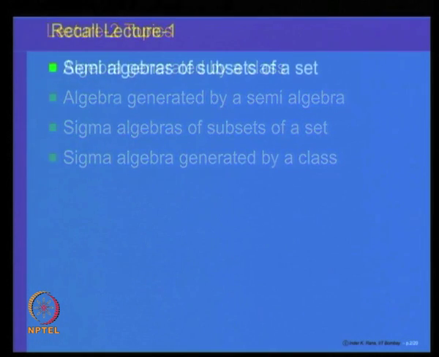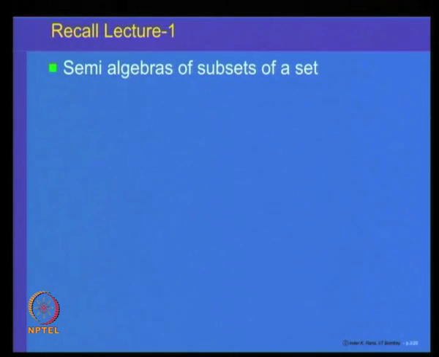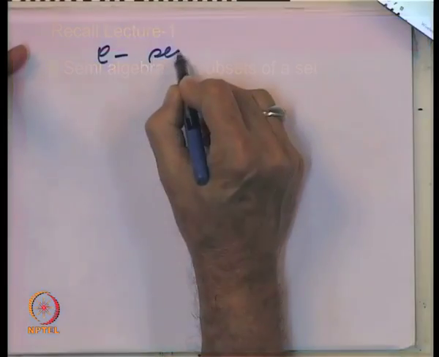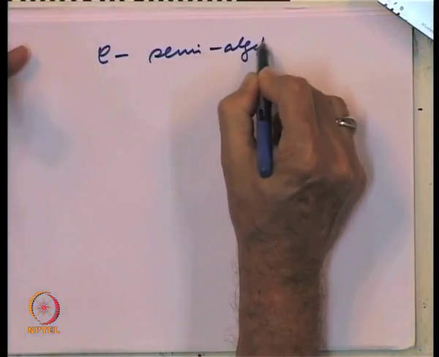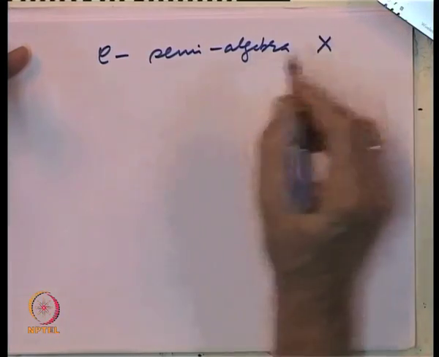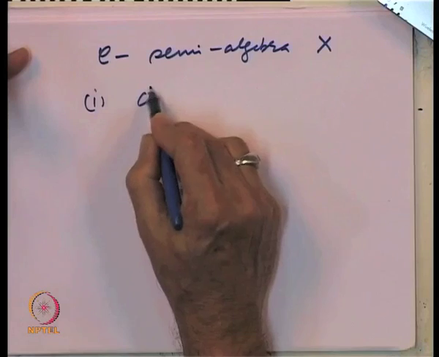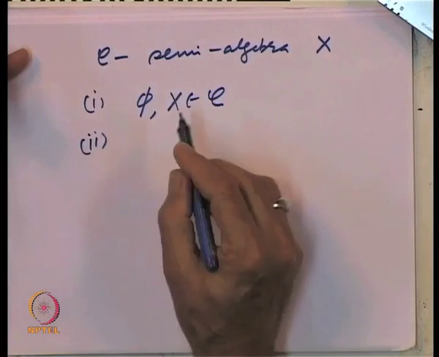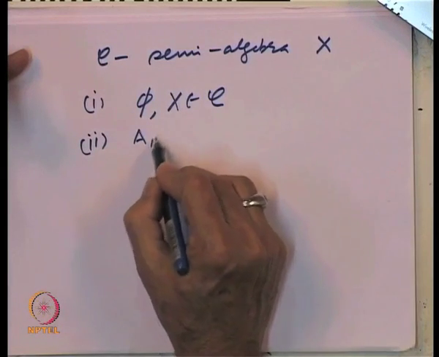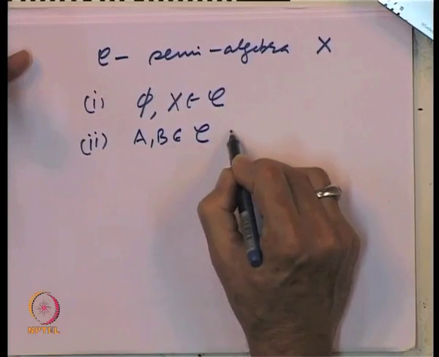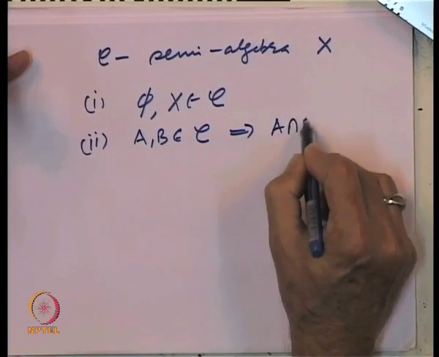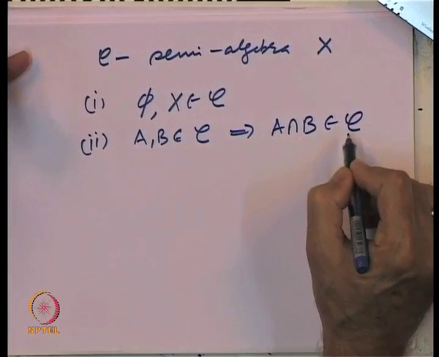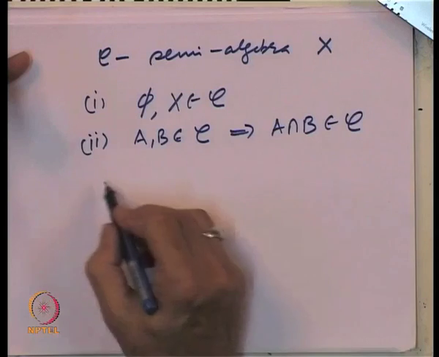Let us just recall what we called the semi-algebra of subsets of a set X. A class C is a semi-algebra of subsets of a set X if it had the following properties: empty set and the whole space belong to it, and secondly, for A and B belonging to C, the intersection of these two sets is also an element of C, that is, the class C is closed under intersections.